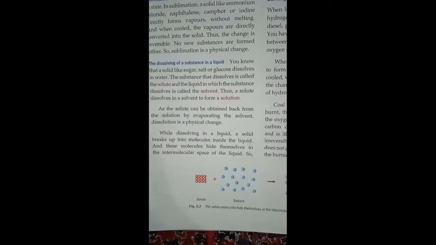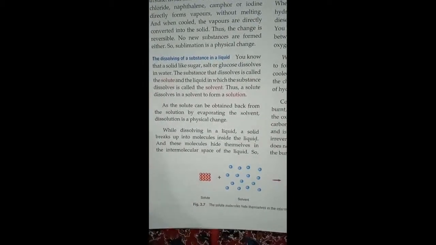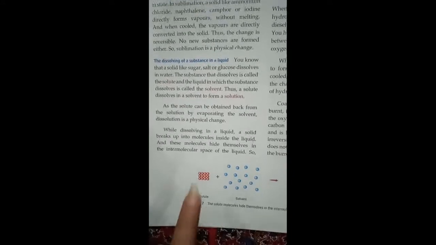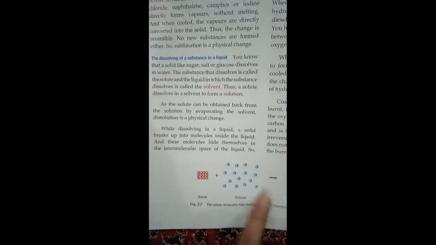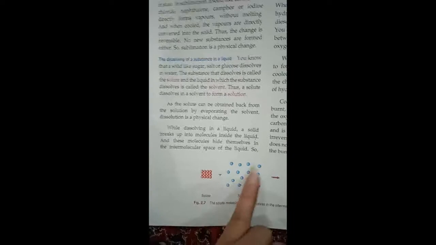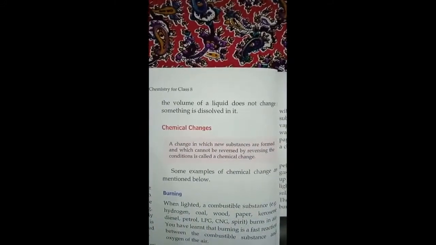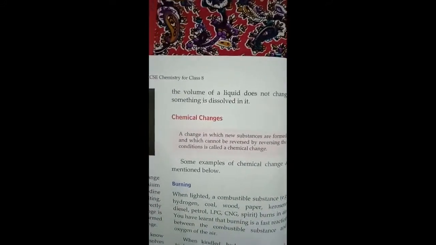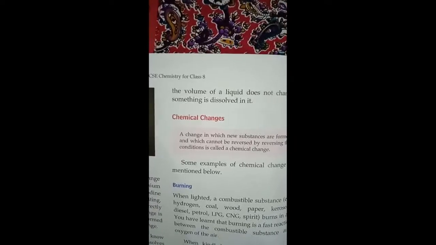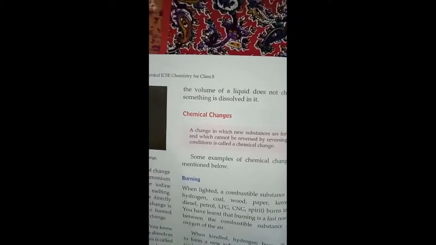When we dissolve a solid in a liquid, the solid breaks up into molecules inside the liquid, and these molecules hide themselves in the intermolecular spaces. The solute takes up the space between the molecules, forming the solution. So the volume of a liquid does not change if something is dissolved in it. That is why there is no change in volume and no change in substance. So this is a physical change.